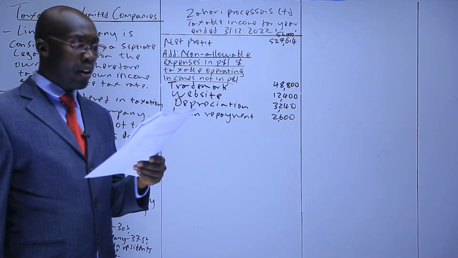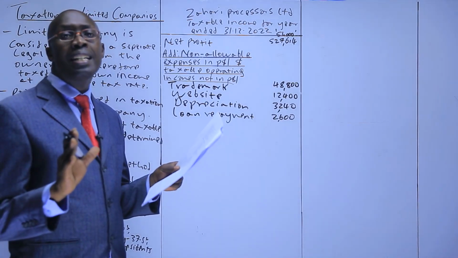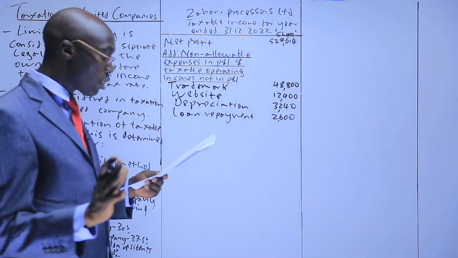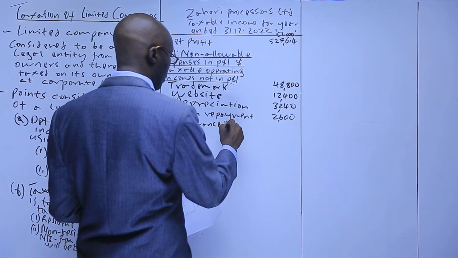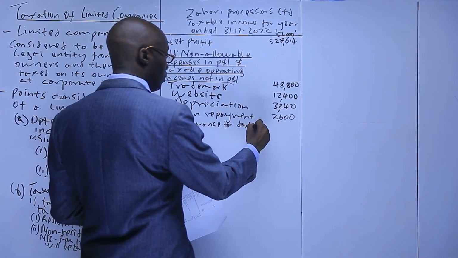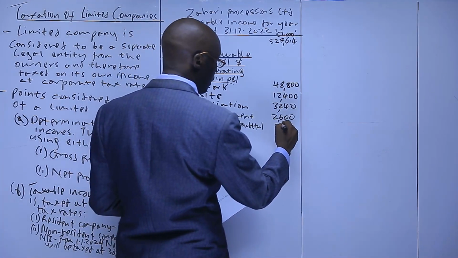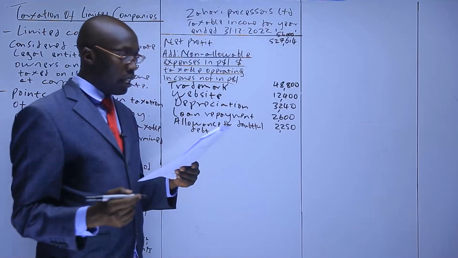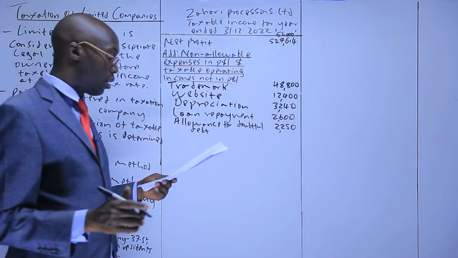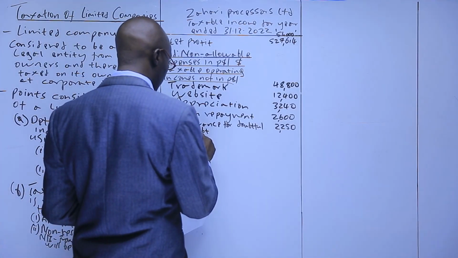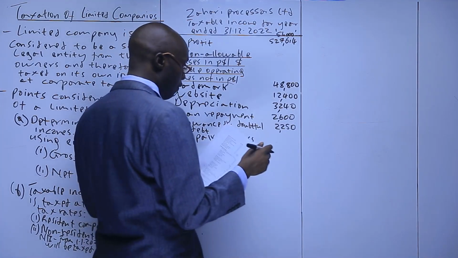Then the next one is allowance for doubtful debt. Allowance for doubtful debt is not allowed. It's a provision. Unless they say specific allowance, it's not allowable, which we have 2,250. The next one is impairment loss of property. We don't allow impairment loss, which we have 1,500.